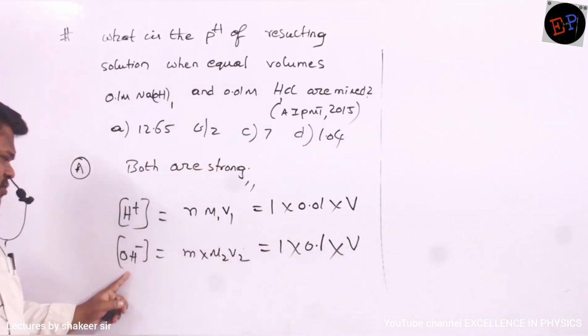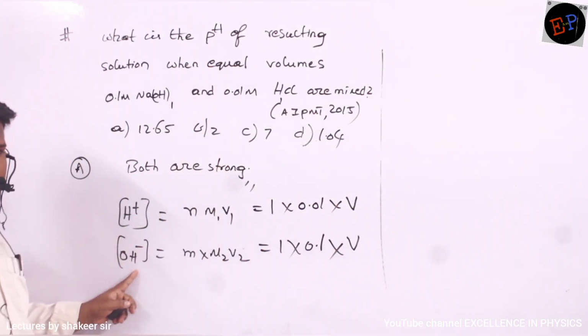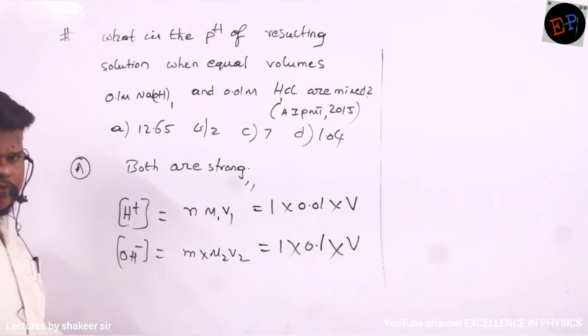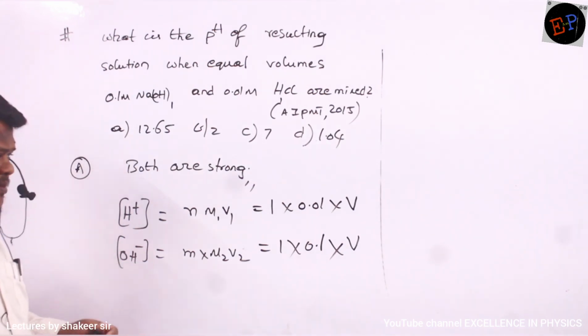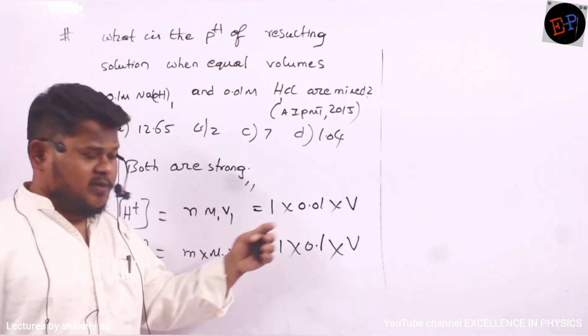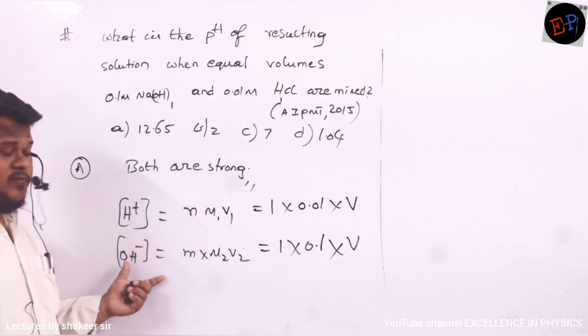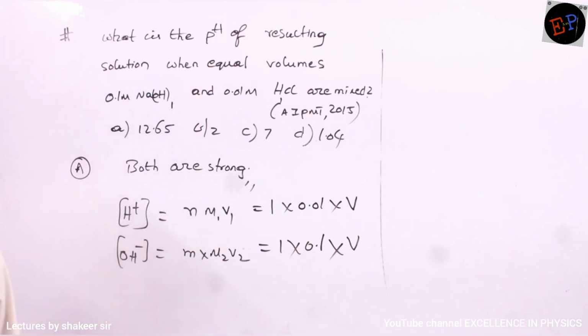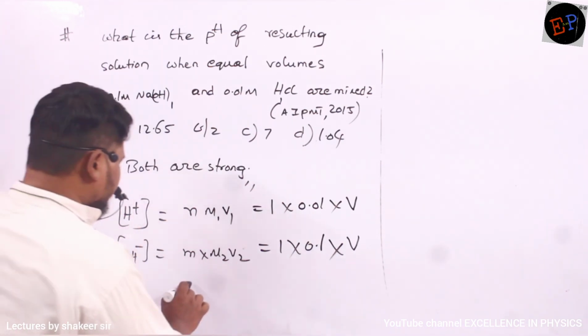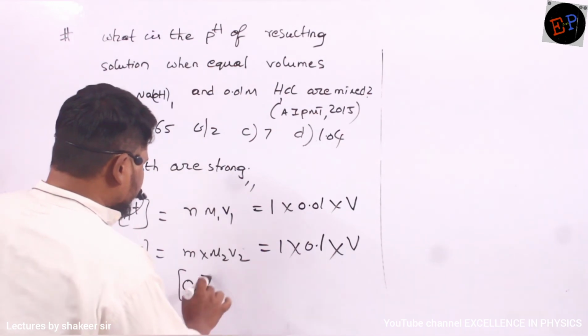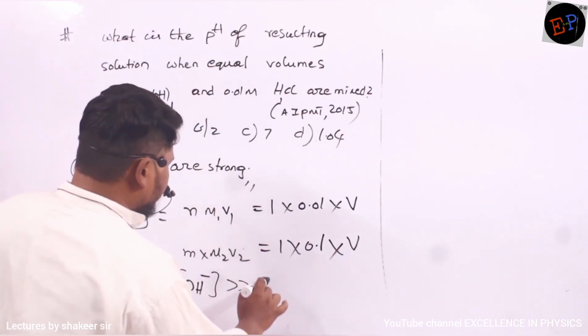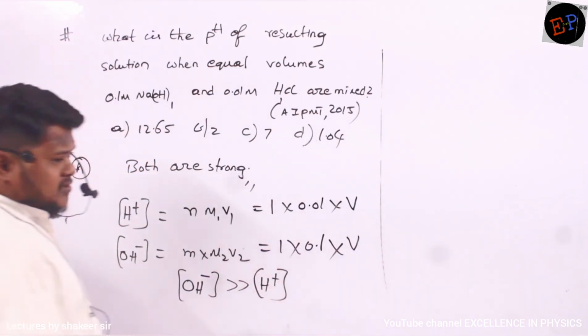If you compare these two, H plus is bigger or OH minus is bigger? Definitely OH minus is bigger, nearly 10 times bigger. So OH minus ion concentration is much greater when compared to H plus ion concentration.